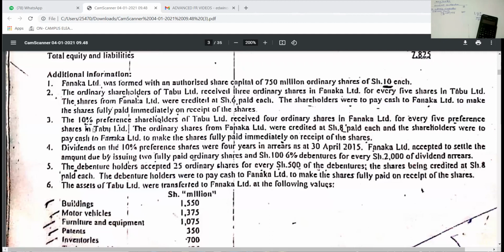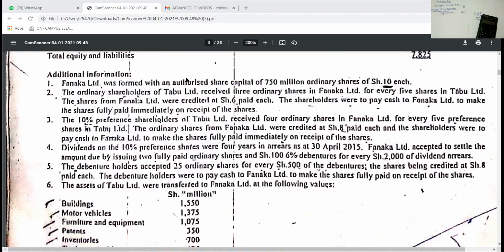It's not the ordinary, but the preference shareholders who are compensated in TAB for now. So we have said that the 10% preference shareholders in TAB received ordinary shares, 4 ordinary shares in Fanaka for every 5 preference shares in TAB. In which proportion? 4 for every 5.